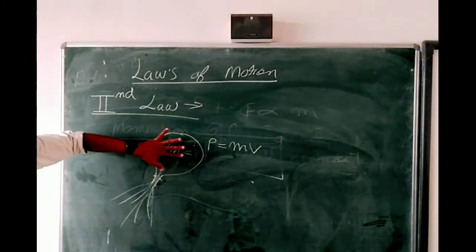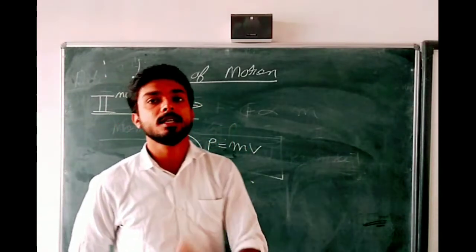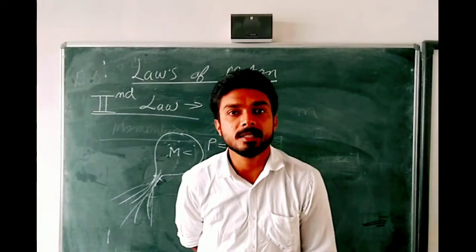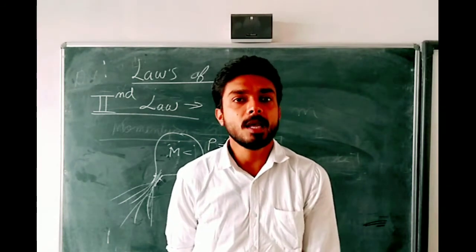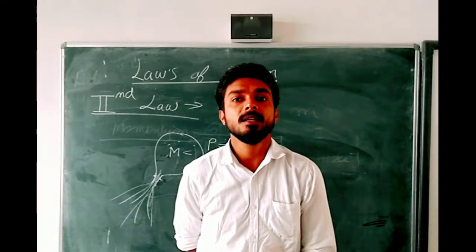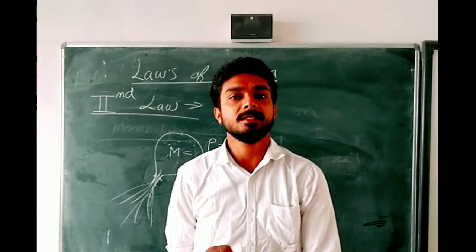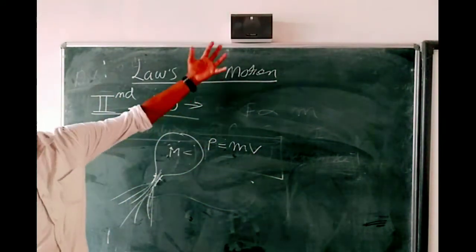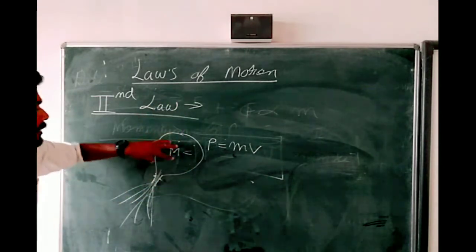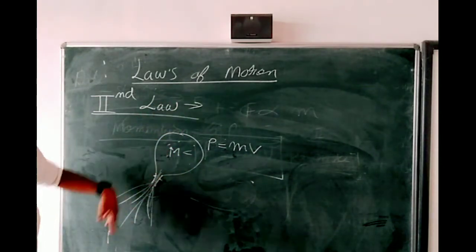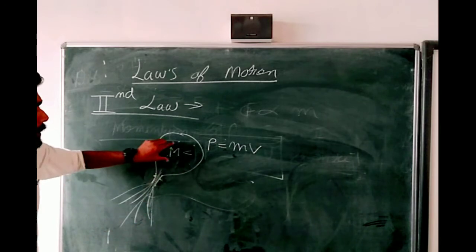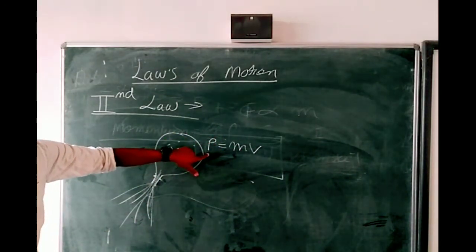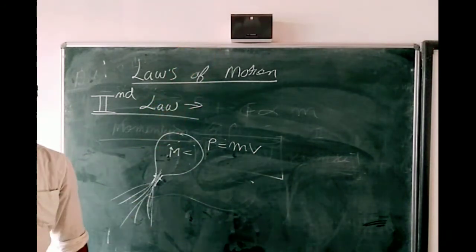This is an example. Our second law says that whenever there is change in momentum, the body experiences a force. जब भी आप मोमेंटम में चेंज करोगे तो वो बॉडी फोर्स एक्सपीरियंस करेगा, और ये बलून इसीलिए फोर्स एक्सपीरियंस करता है और वो मूव करने लगता है. क्यों? Because air is coming out, and when air comes out then mass will decrease, that's why momentum will change, and the balloon starts to move.